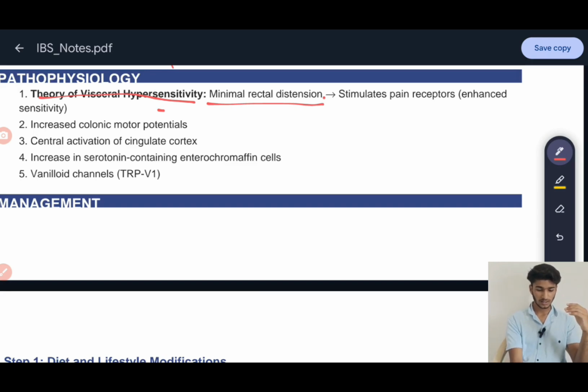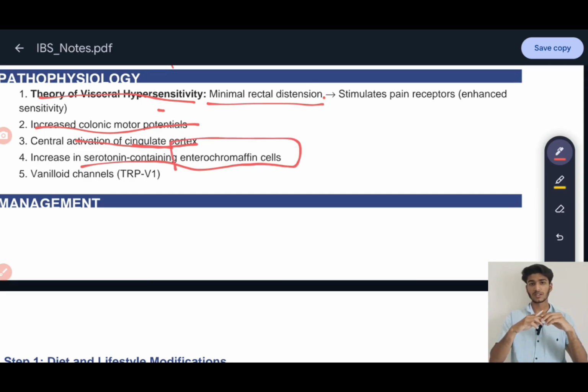Then the second postulate is increasing colon motor potentials. Then the third is the activation of the cingulate cortex. If the cingulate cortex is activated, there will be hypersensitivity. Then there will be an increase in the serotonin-containing chromaffin cells. You know that the chromaffin cells are responsible for secreting serotonin. So the intestine will have large production of these cells, and the serotonin will gradually increase.